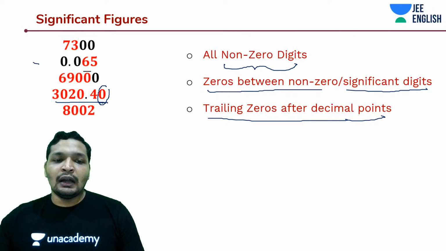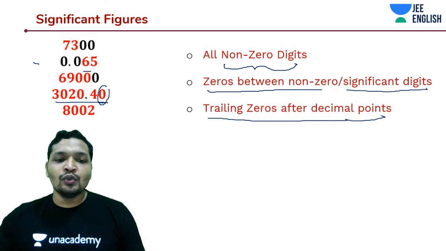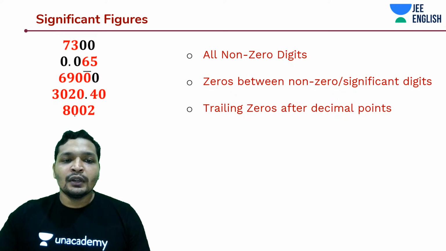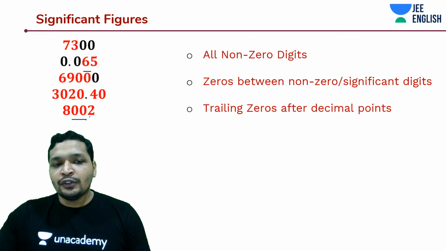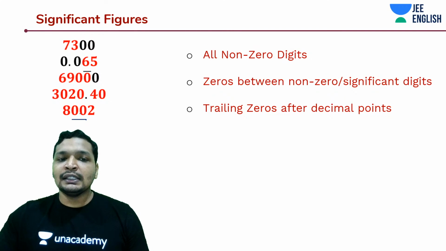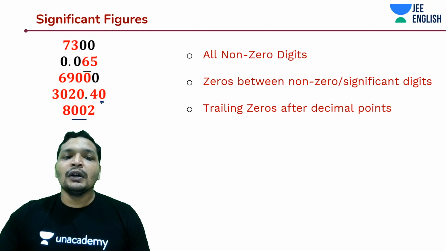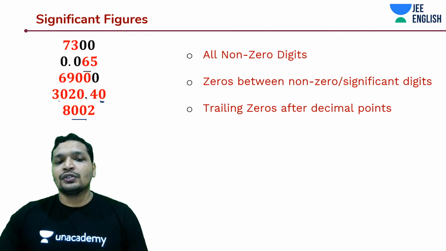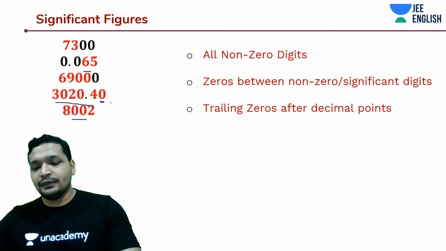Okay. And what do I mean by any zeros between two? So these are some rules. Okay. This is significant. You have measured until 2. That means these zeros are also measured with accuracy. Here you have measured until this 0.40. So this 0 is significant.